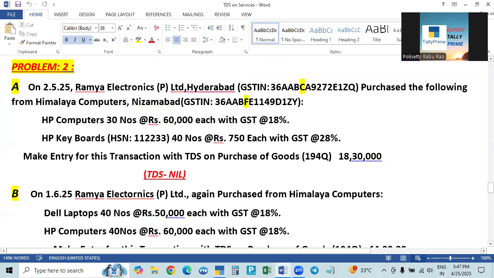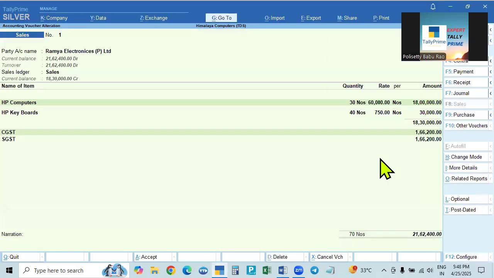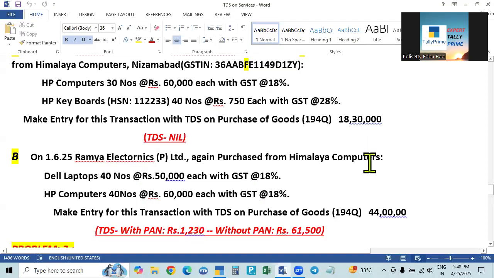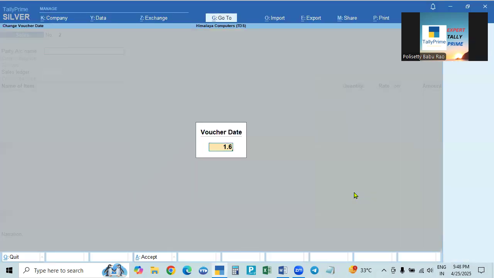And next one, after that, TDS is nil in this. Even if you take, suppose that is to be made personally. And now the TDS receivable entry, we have to make it manually. Okay, now 1625. Then go to 1625.